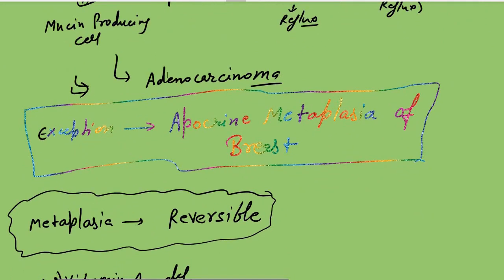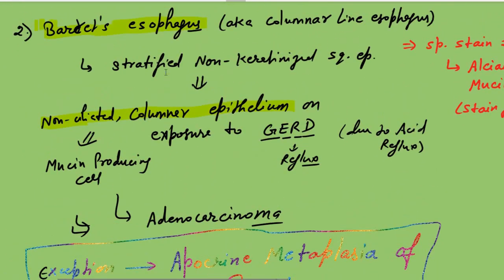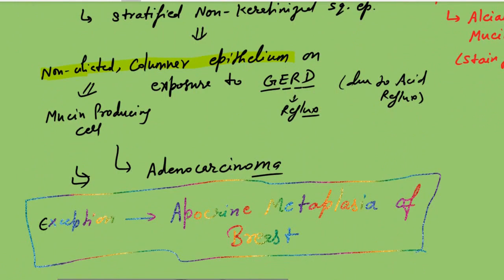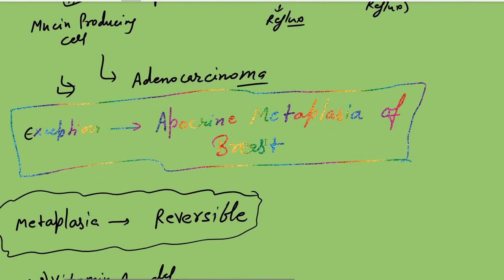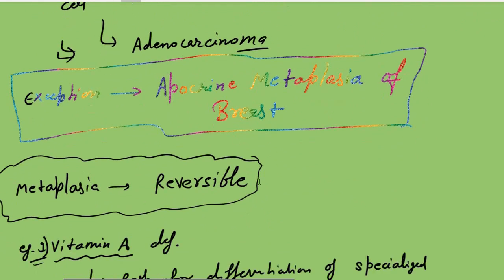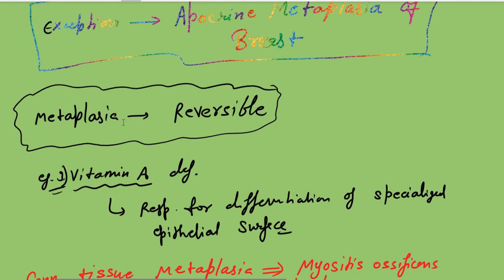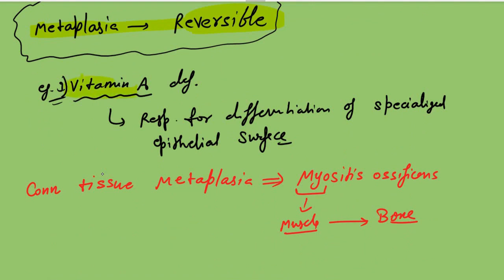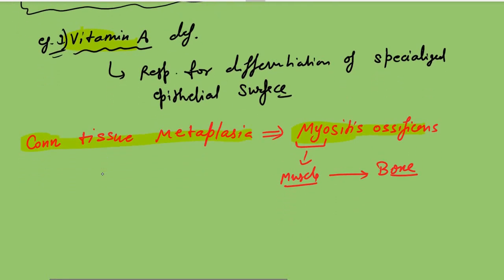Normally, all the metaplasia examples can undergo cancer, but the exception is apocrine metaplasia of the breast, which will not lead to the formation of cancer. The next important point is that metaplasia is always reversible, others are irreversible. Then another example is vitamin A deficiency, and one more important example is connective tissue metaplasia known as myositis ossificans, where the muscles change to bone. So this is about metaplasia.